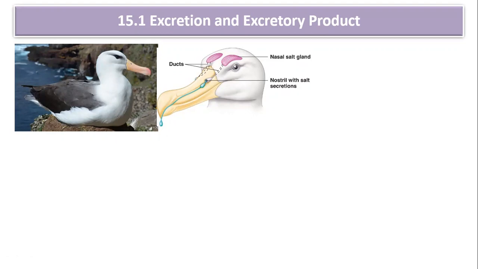So these birds are going to remove the salt through their nostrils, and that is how they can manage the osmotic balance in the body. Many marine organisms like sea turtles and marine iguanas even have the salt excretory gland, so that they can remove the excess of salt from their body and maintain the osmotic balance.